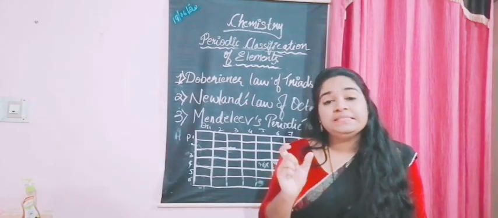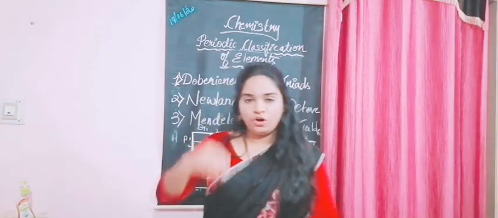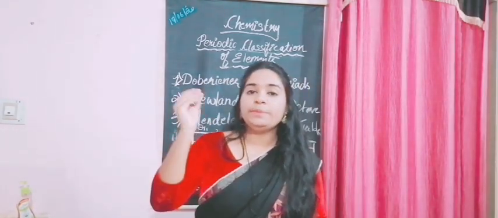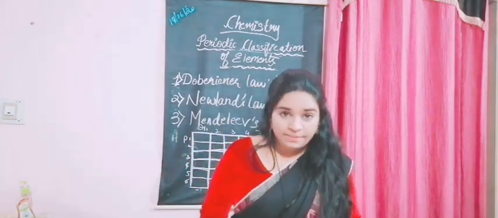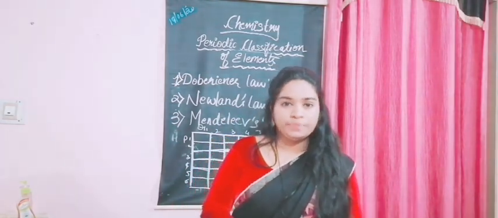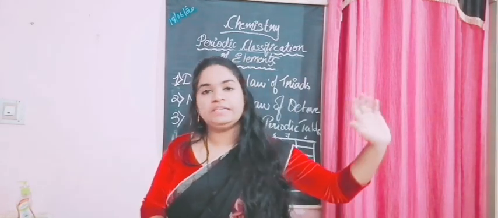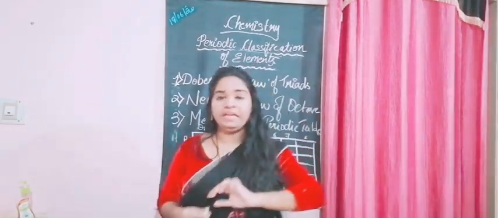And what does his law state? His law states that the properties of the elements are periodic functions of their atomic masses. Let me repeat it again.